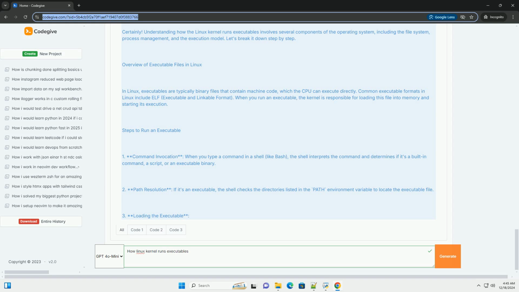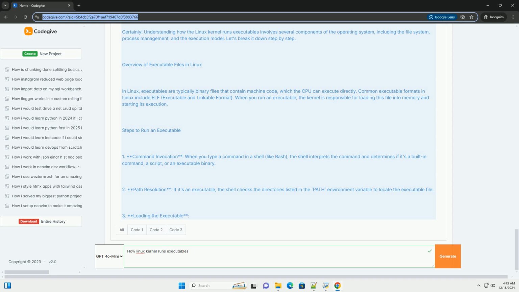In Linux, executables are typically binary files that contain machine code, which the CPU can execute directly. Common executable formats in Linux include ELF, Executable and Linkable Format. When you run an executable, the kernel is responsible for loading this file into memory and starting its execution. Steps to run an executable.